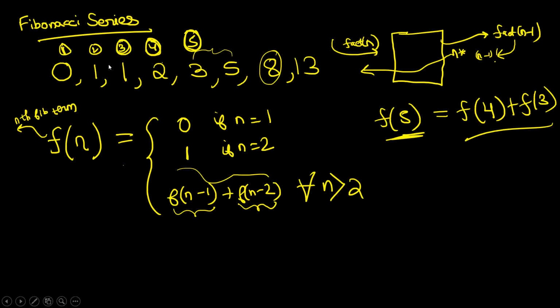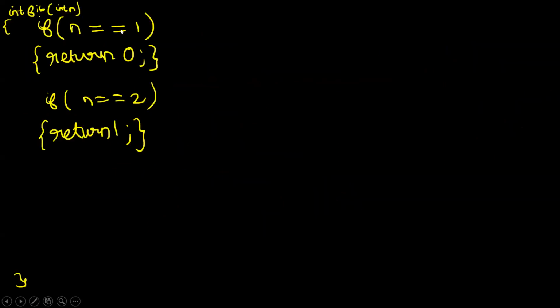And what is the base case? The simplest input for which you know the answer. Okay. What is the first term? It is by definition 0. You don't have to depend on anybody else. What is the second term? By definition 1. You don't have to depend on anybody else. So these two are my base cases. Boss, if n equal to 1, return 0. If n equal to 2, return 1. What is n? N is the term. Okay. So if n is equal to 5, I want to give you the fifth Fibonacci term. Okay.